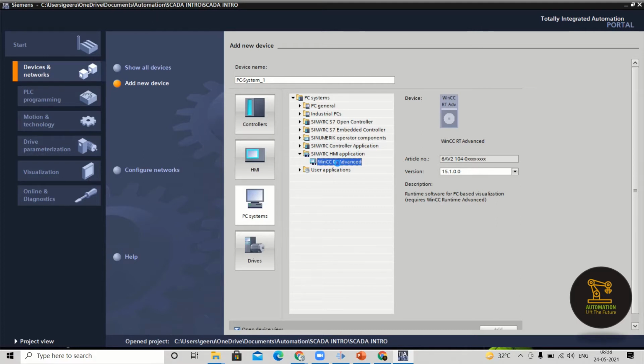Generally we will use this SCADA, as you have seen in the past slides, because it gives you complete information regarding the plant. You can completely monitor, modify and control it. While if you are working with only HMI panels, that is only for a particular machine. Suppose there is a machine which is running and contains a few motors.